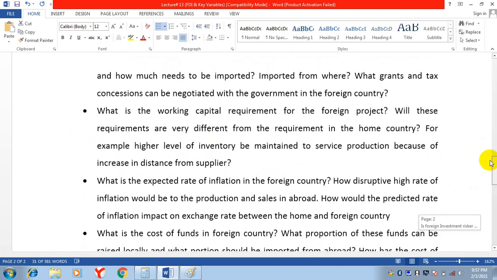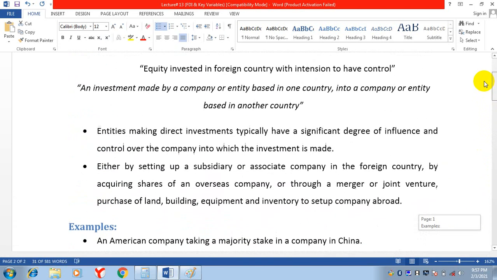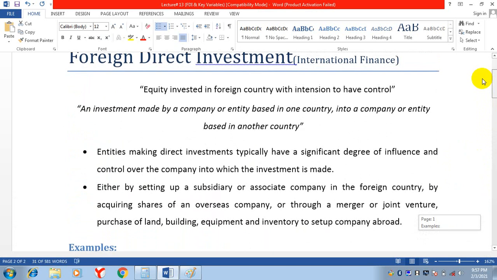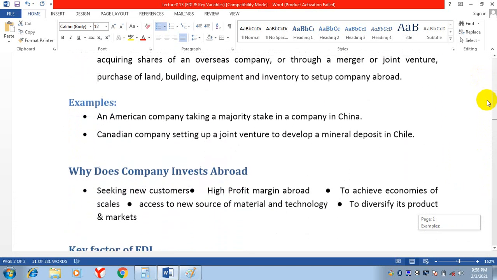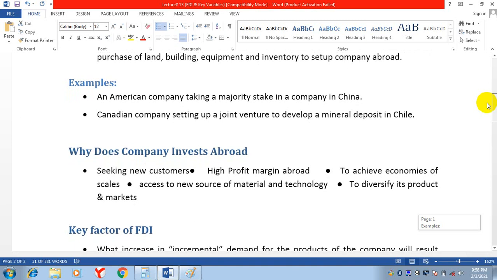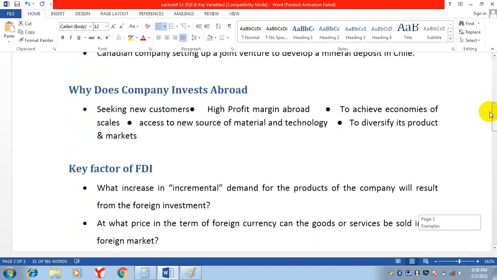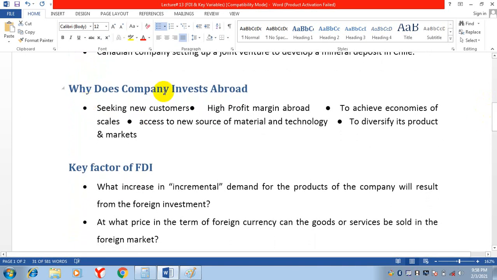So in this class, we discussed foreign direct investment, what is foreign direct investment. Then we discussed examples of foreign direct investment. Then we discussed why a company invests abroad. Why are we investing money in a foreign country?